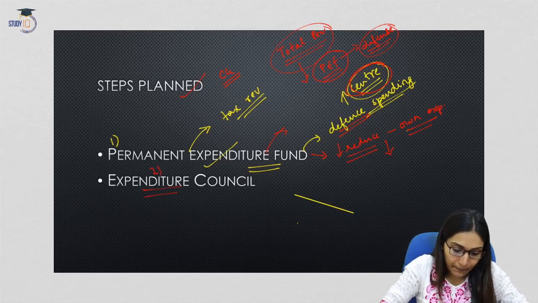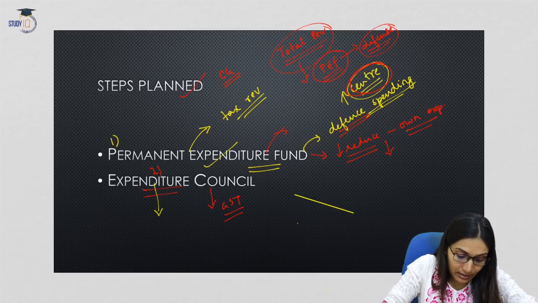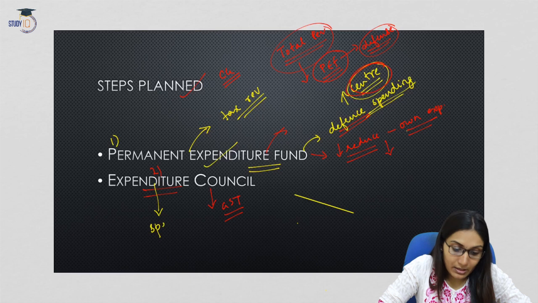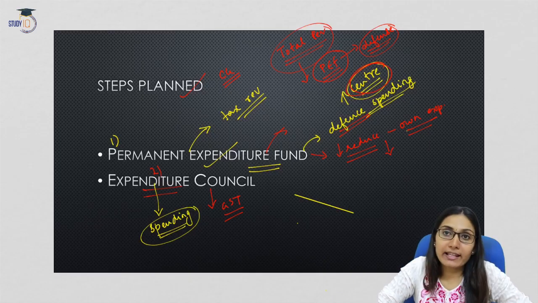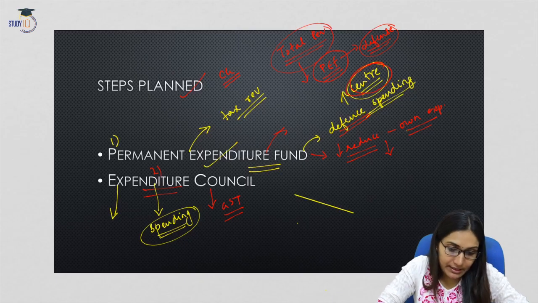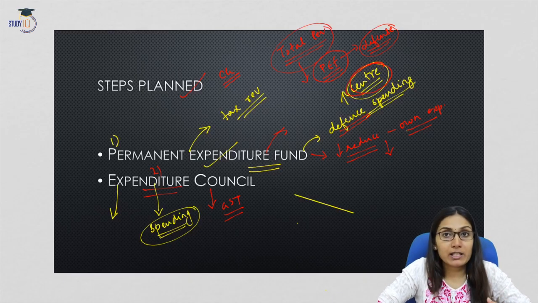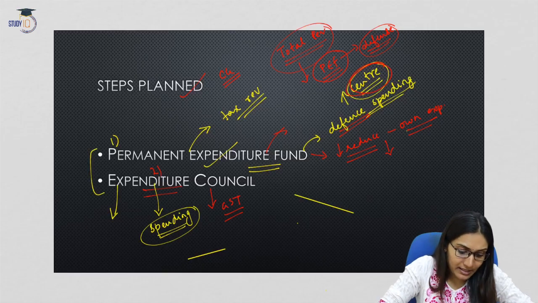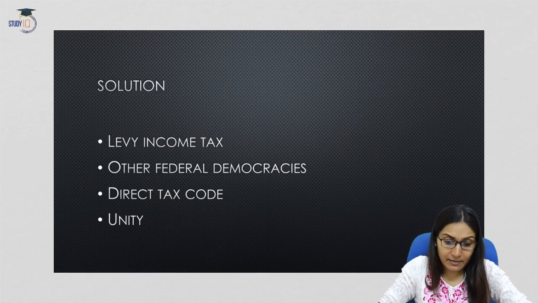Now, another proposal is regarding the expenditure council. The expenditure council is similar to the GST council. So the state governments will lose spending powers. That is, the expenditure council will decide what should be given priority, or on what areas the expenditure should be made. This literally means that the state governments, or an elected government at the state level, will no longer have discretionary powers to decide what the expenditure should be spent on. So these are the steps planned, which will again deteriorate the federalism in India, especially the fiscal federalism in India.